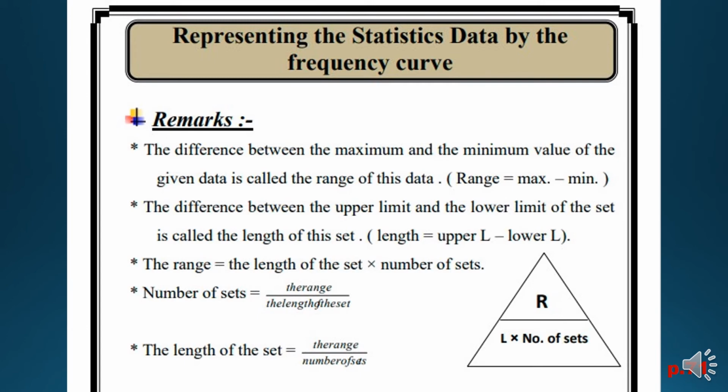The range is equal to the length of the set times the number of sets. Here I have my magic triangle: the range is equal to the length of the set times the number of sets. To get the number of sets, you have to cover it. You will find that the number of sets equals the range over the length. And to get the length, you have to cover it. You will find that the length equals the range over the number of sets. The most important rule here is that the range is equal to maximum value minus the minimum value.